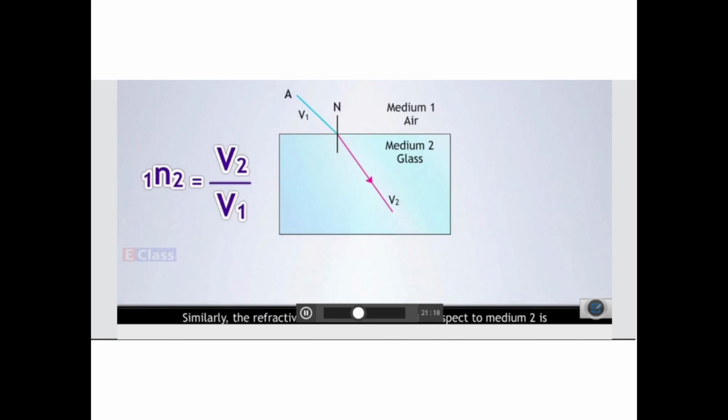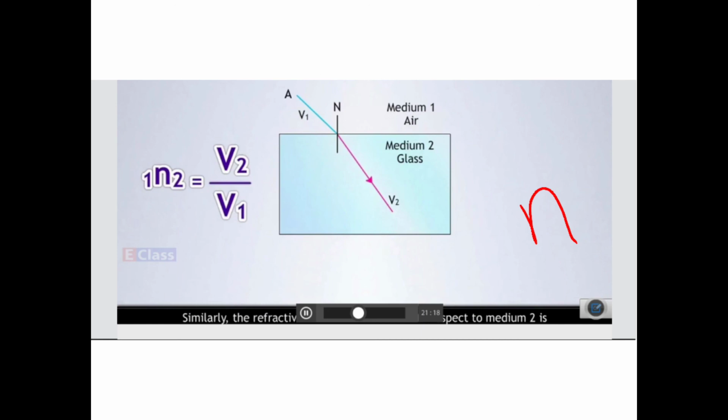If the first medium is vacuum, then the refractive index of medium 2 is called the absolute refractive index. It is denoted by just n. Okay? It is just written with the letter n. There is no need to write with respect to what.